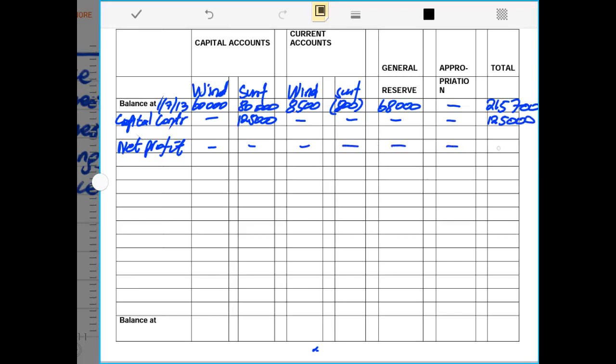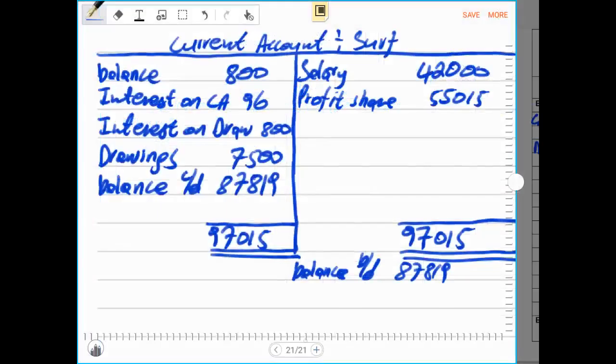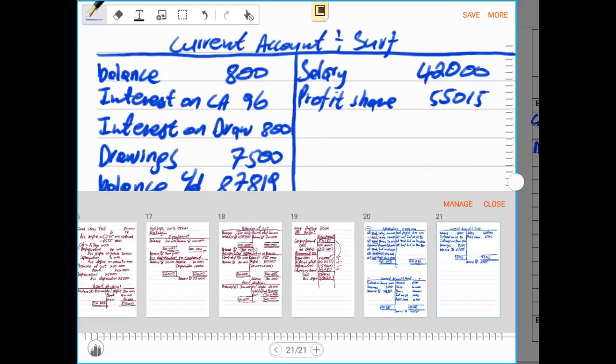Then after, we record the amount of the net profit straight to the appropriation account, 250,000 rands. Remember, this appropriation that you see here, this column, is the same column as the one that you saw in the ledger account.